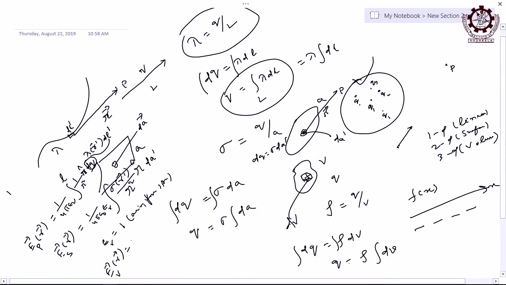Here it is linear, here it is surface, now it will be volume, and accordingly it will be dv prime. So it is 1 by 4 pi epsilon 0, then integration of rho of r prime, divided by r square r cap.